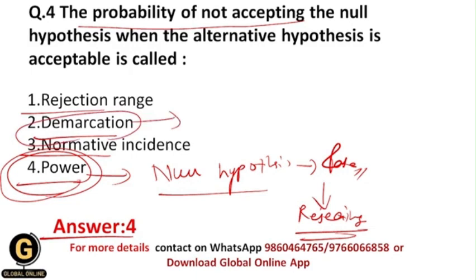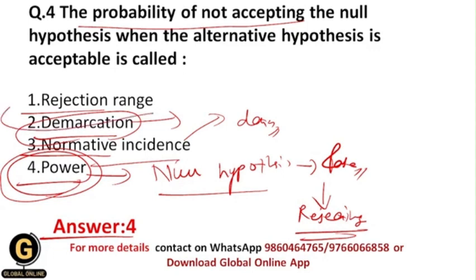Now students, what is this demarcation? Demarcation is the marking of limits or boundaries. Then what is this normative incidence? Normative incidence is taken from the normative data itself, and this is the data from a reference population that establishes a baseline distribution for a score or measurement, against which a score or measurement can be compared.